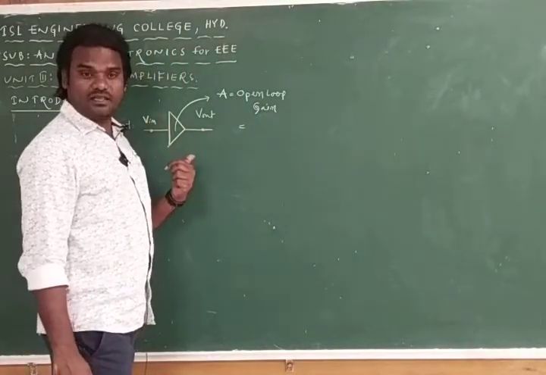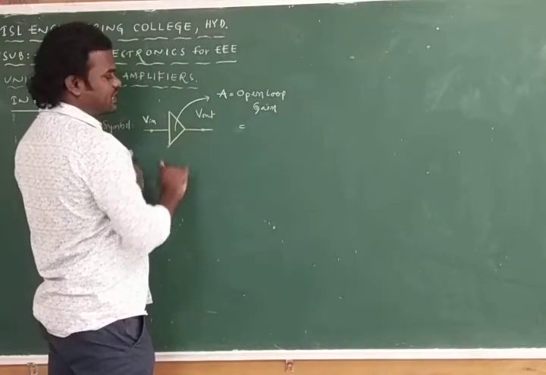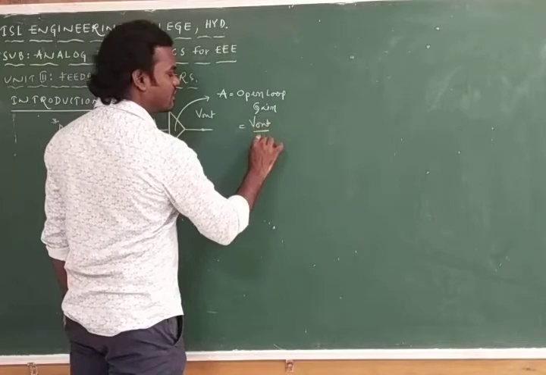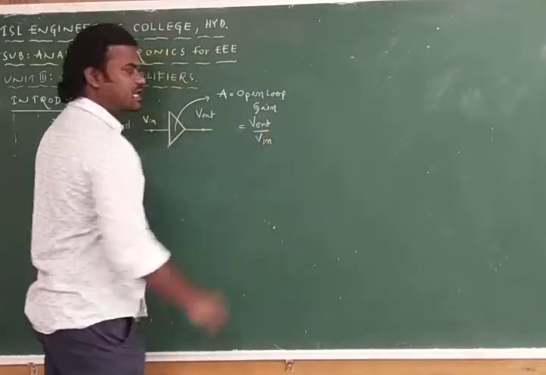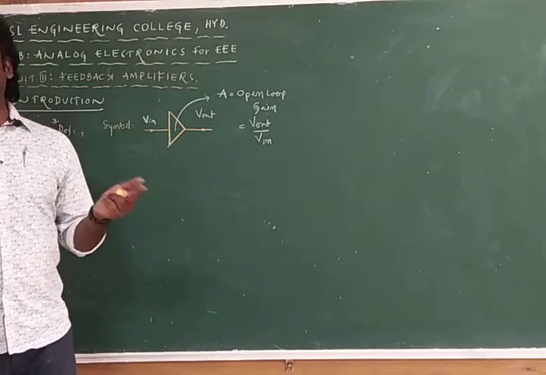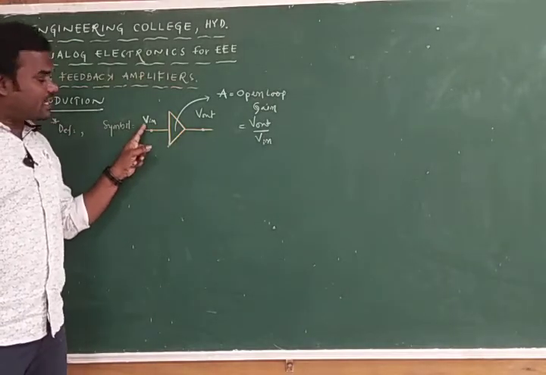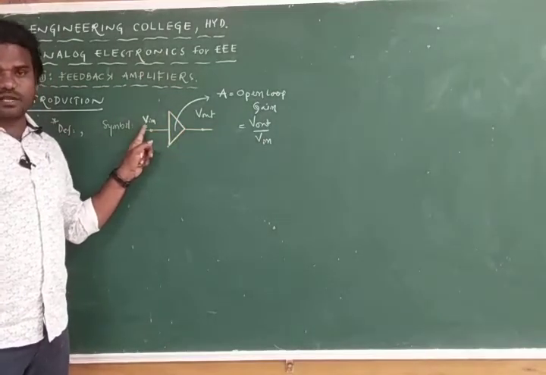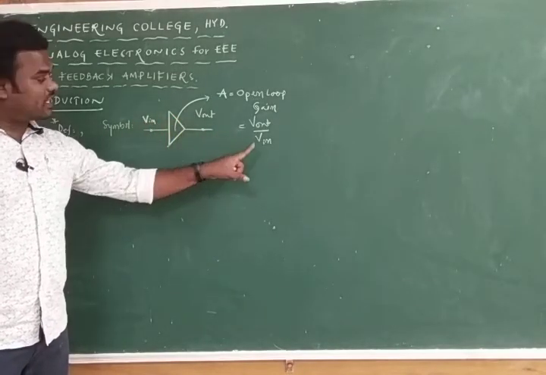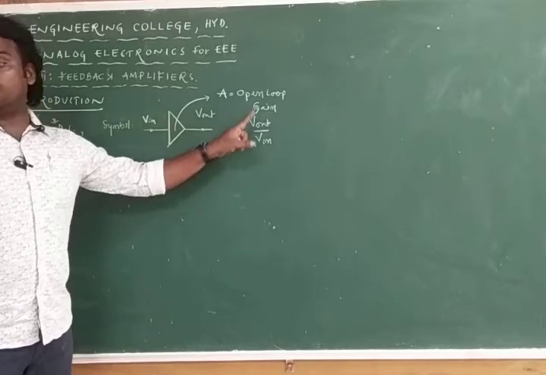Output is what here in this circuit? Output is V out and input is V in. Gain is always a ratio between the output and the input. If I am giving current as the input, output is also current: I in to I out, so gain will be I out by I in.